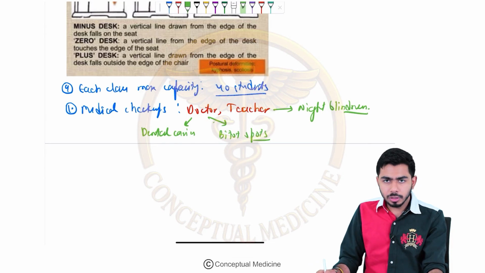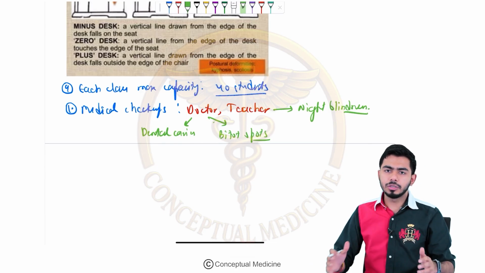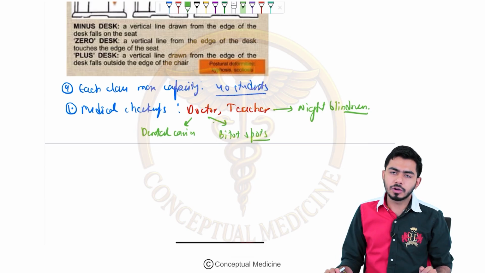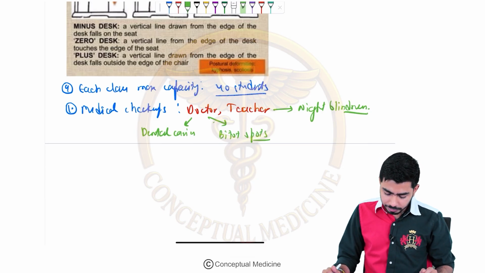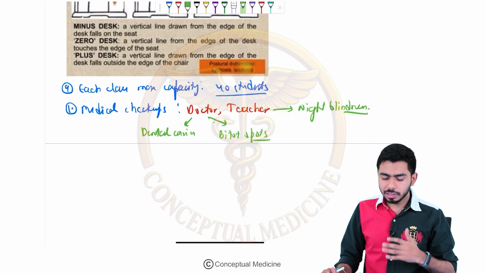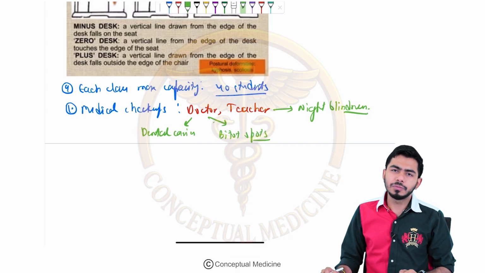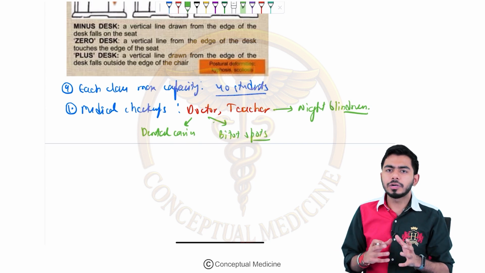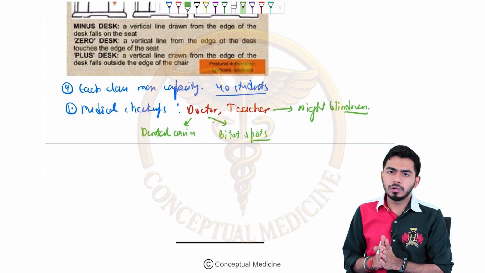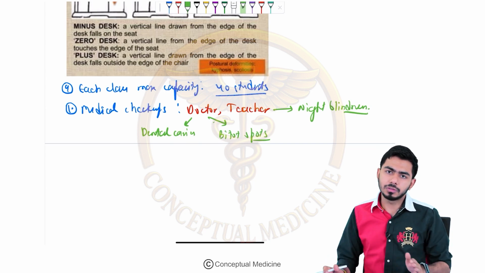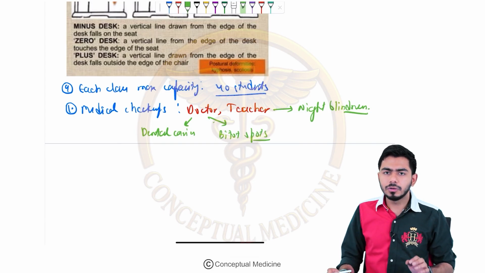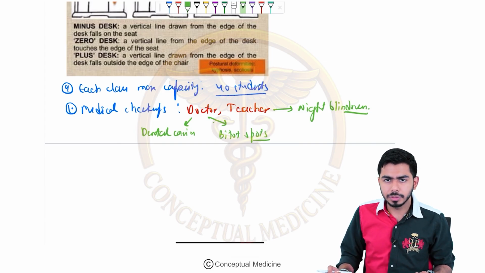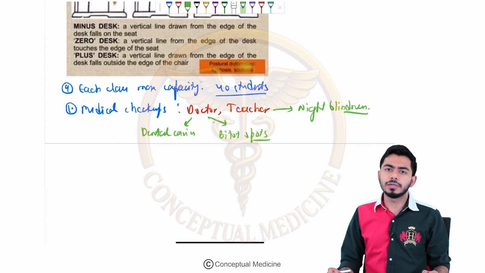So regular checkups should be done from the school side with the help of the teacher and the doctor. Dental caries and such things should be checked from the school side. These are the important features regarding the school health services, and every school should follow these parameters. So that was about social pediatrics. Thank you.